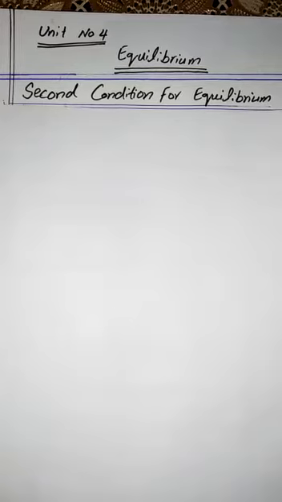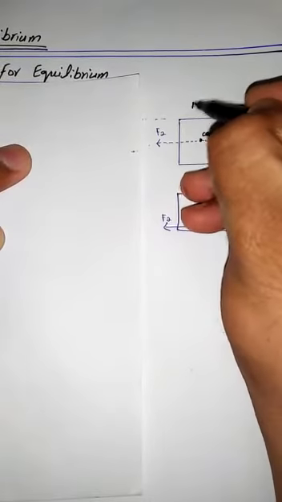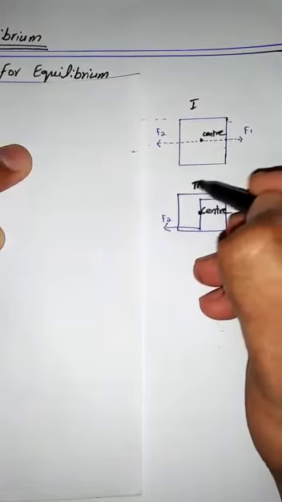Second condition for equilibrium. The first condition for equilibrium does not ensure that a body is in equilibrium. This is clear from the following examples. Let's suppose here that is example number 1 and that is example number 2.